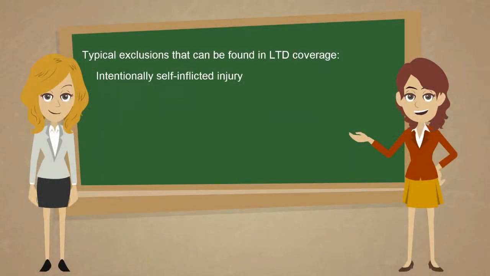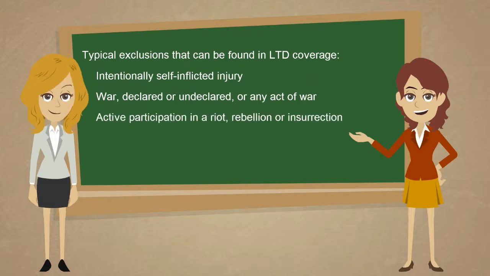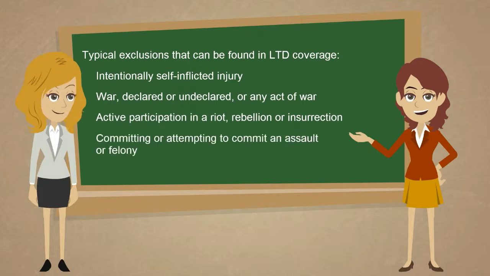Now let's talk about long-term disability plans. The exclusions are generally similar to the exclusions found in short-term disability coverage. Intentionally self-inflicted injury, war, declared or undeclared, or any act of war, active participation in a riot, rebellion, or insurrection, committing or attempting to commit an assault or felony.